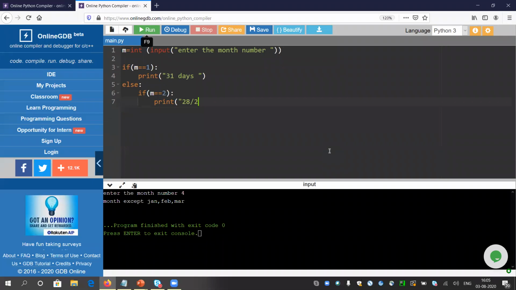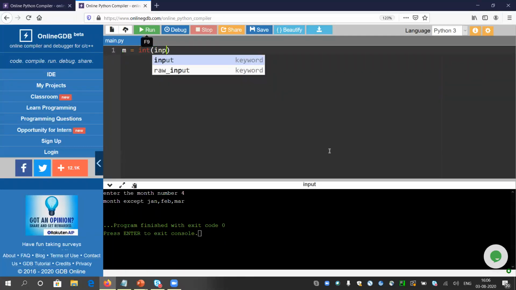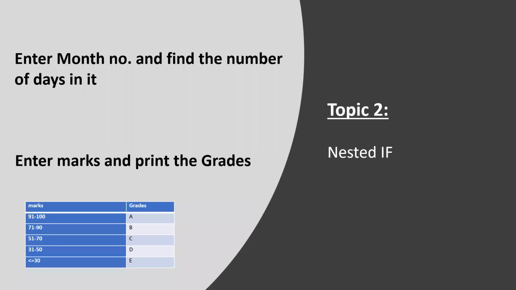In real life, no one is going to calculate or estimate this while printing your school result or college result, no one is going to check one by one for all the students. It is the computer that decides if the student will come under grade A or grade B. So here as well, I am taking marks as input. I am asking the user to enter your marks. Let me check the table.